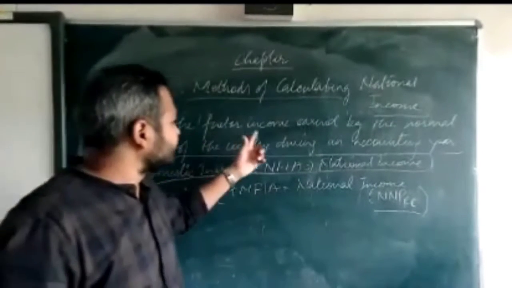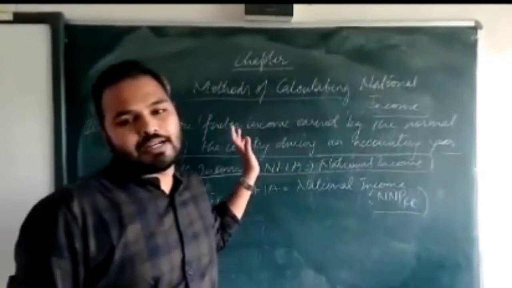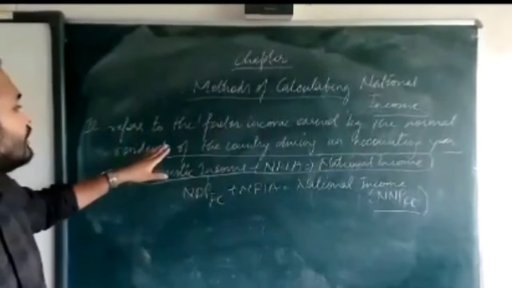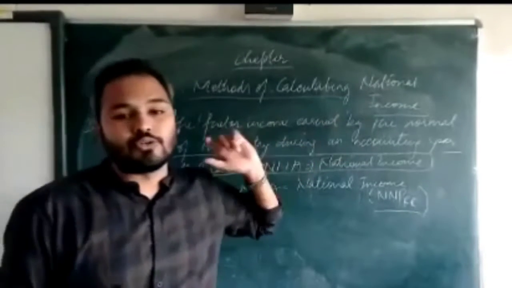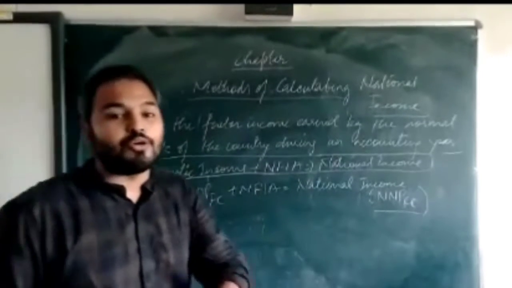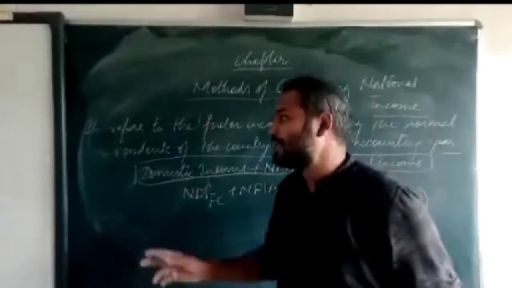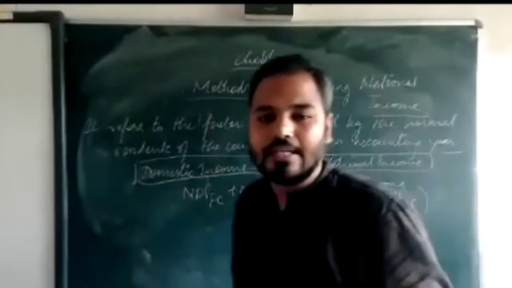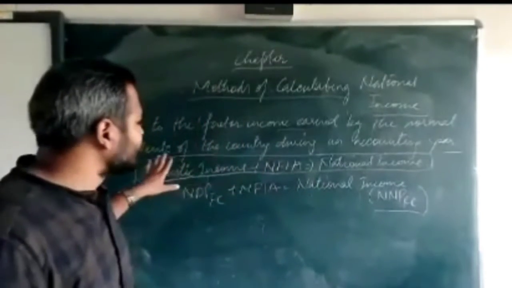So it refers to the factor income earned by the normal residents of the country during an accounting year. That is known as your national income. When you are doing any factor services or any kind of productive services for which you are getting factor income, that income earned by the normal residents of the country is known as your national income.